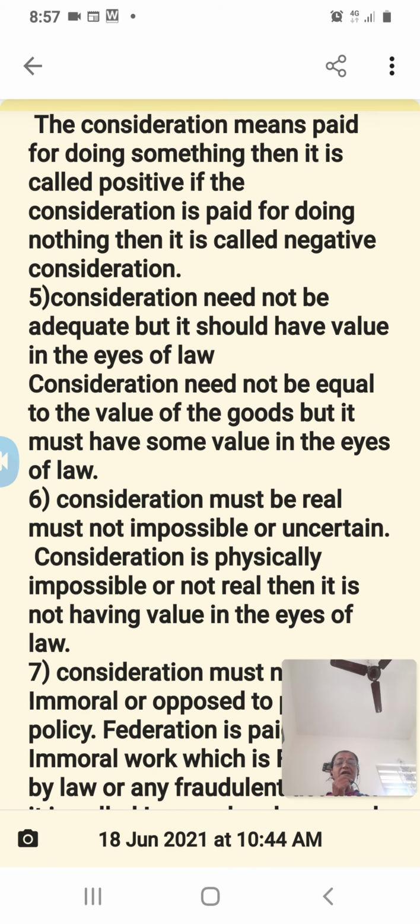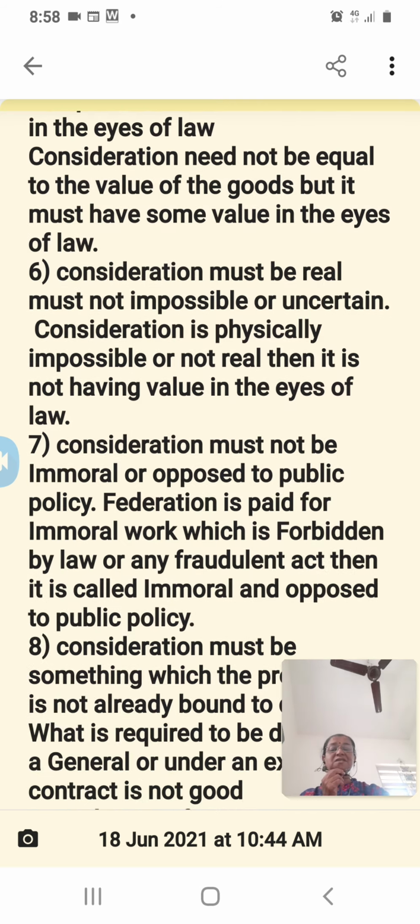Then next one is consideration must be real, not impossible or uncertain. If consideration is physically impossible, not real and not having value in the eyes of law, then it is not a valid consideration. Then seventh one is consideration must not be immoral or opposed to public policy.